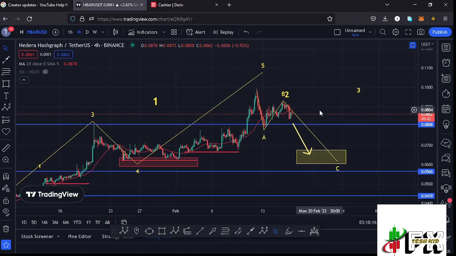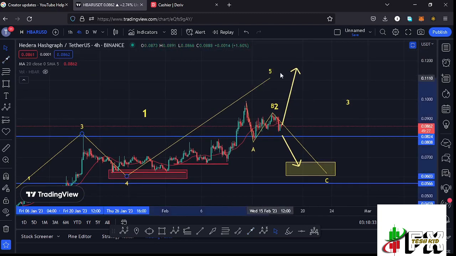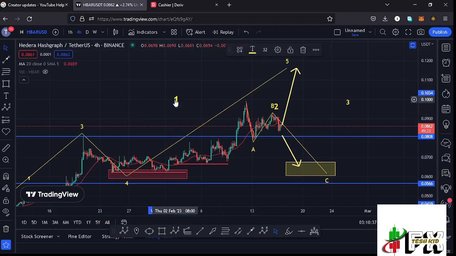There are chances that in case such a move plays out, we get above the 20-day MA, also manage to break above this high at around the $0.0998 mark, then there are chances of continuing to push even higher to give us one more high in what we could term as the high for that wave 5 and also the high for that larger Elliott wave count 1. And in case such a move plays out, then we can sketch out new target areas to the lower side in the formation of this higher Elliott wave count 2.